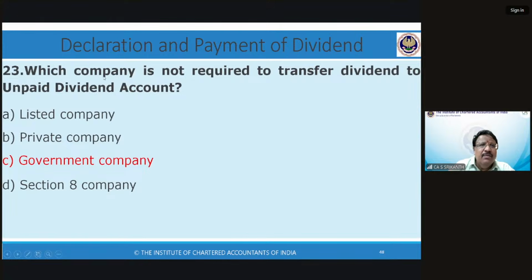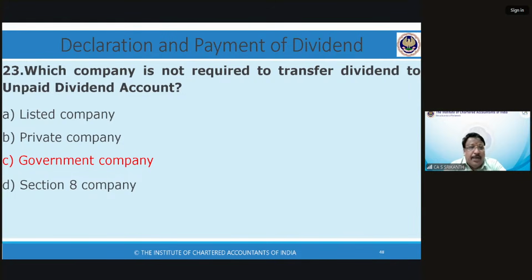Section 8 company should not declare dividend. There's a prohibition on them to declare. So the question of transfer to unpaid dividend will not arise for a Section 8 company. Are you able to understand? Section 8 company is prohibited from paying dividend. Right? So such a company cannot be required to transfer dividend to unpaid account, but that is not the way you talk about it. See, it's only when I have unpaid dividend that I have to transfer the dividend to unpaid.